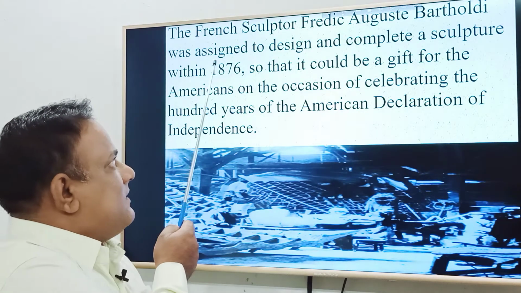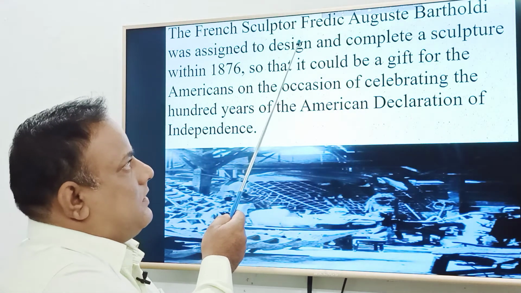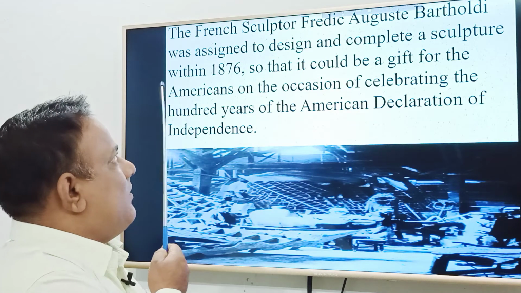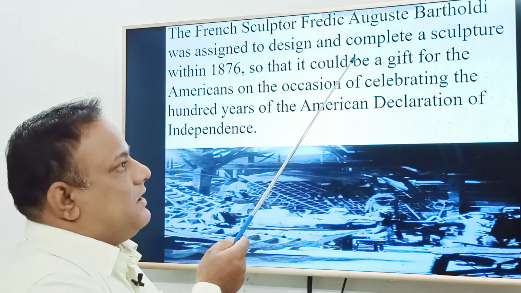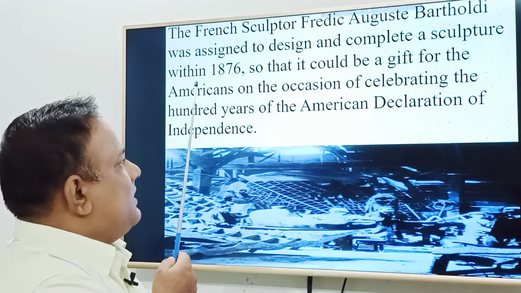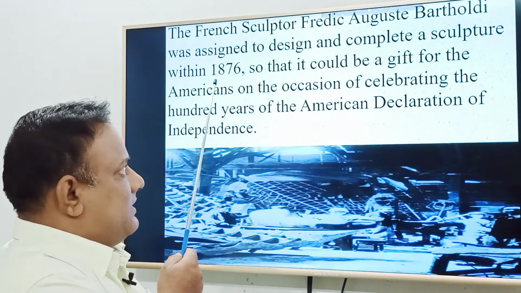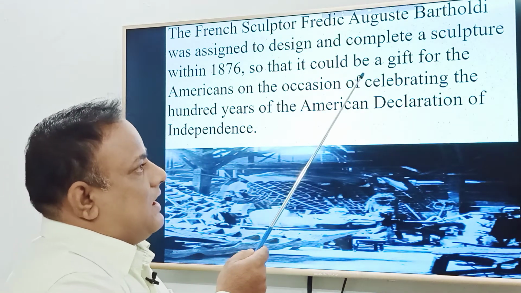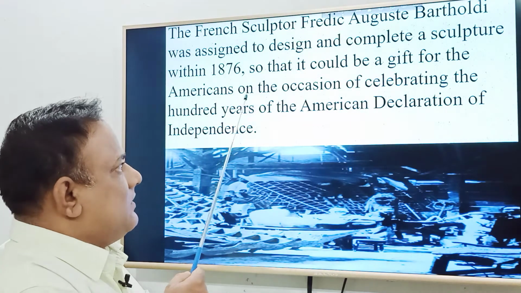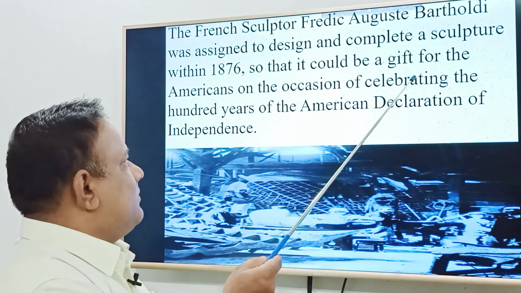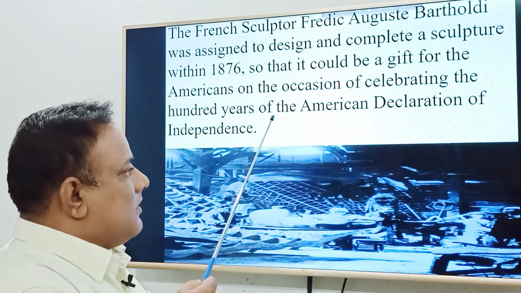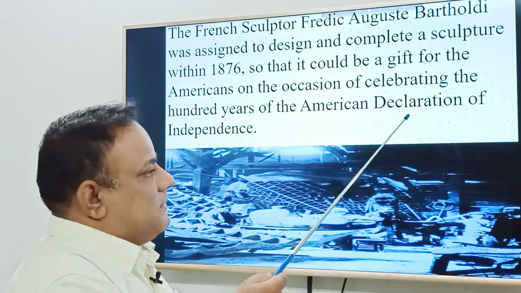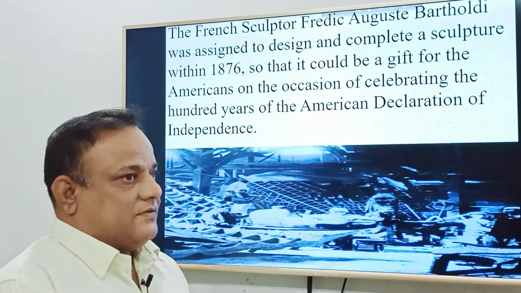The French sculptor Frédéric Auguste Bartholdi was assigned to design and complete a sculpture within 1876 so that it could be a gift for the Americans on the occasion of celebrating 100 years of the American Declaration of Independence.